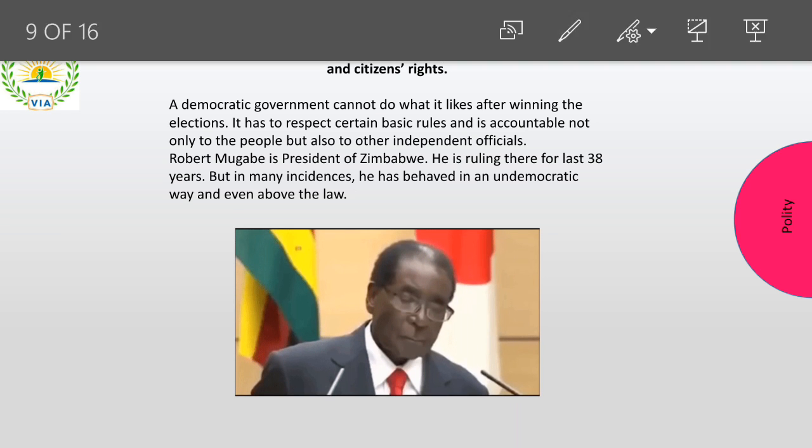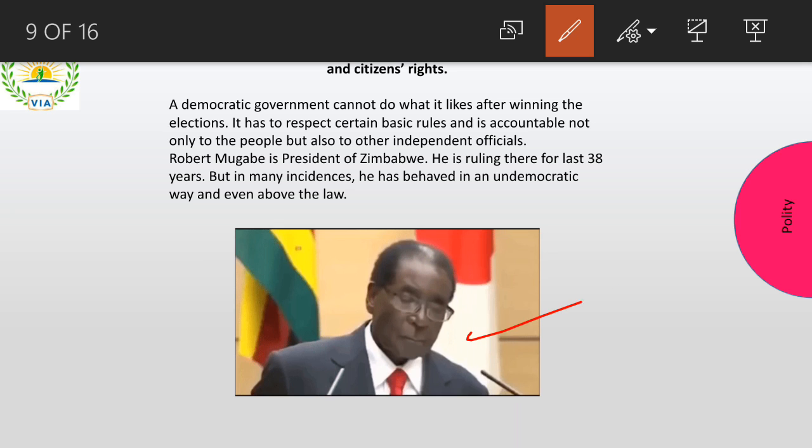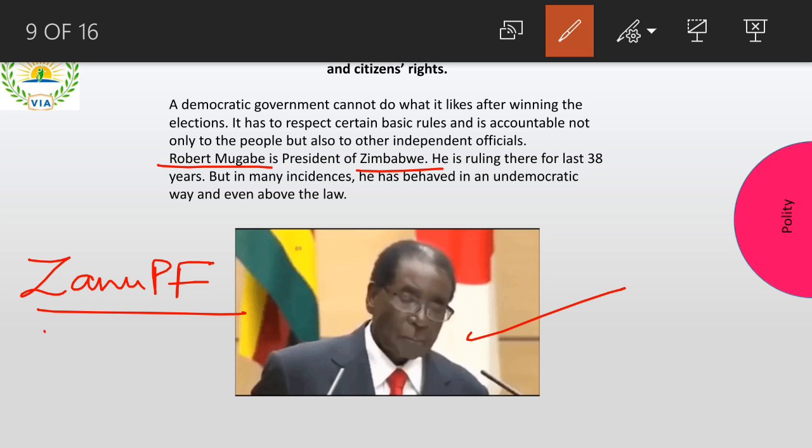Here we are going to take another example, an example of Robert Mugabe, right? So he is the president of Zimbabwe. Now here what happens is there's only one party again, and the name of the party is ZANU PF, right? So it's not your JNU, it's ZANU PF. So ZANU PF party, these people are also doing the same thing. What these people do, I'll tell you, okay?